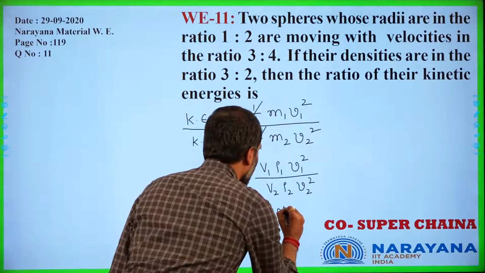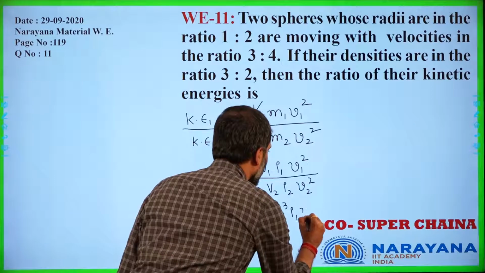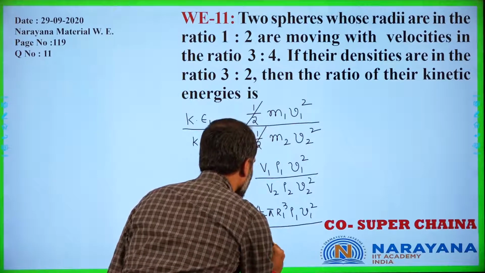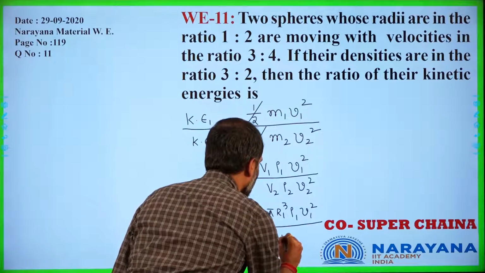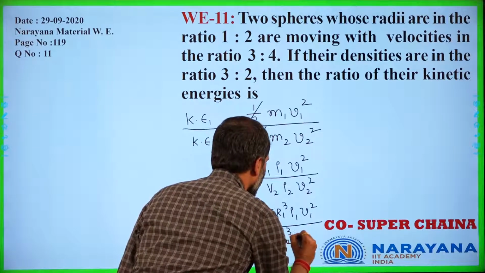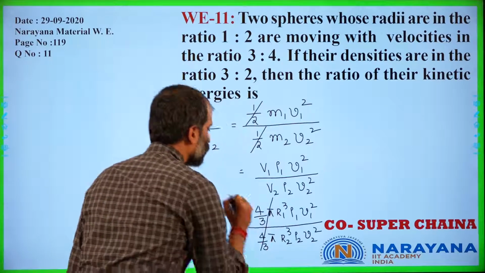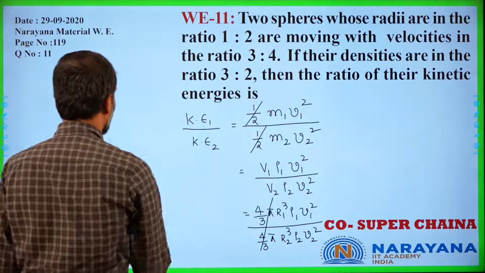So 4/3 pi r1 cube, rho 1 into v1 square by 4/3 pi r2 cube into rho 2 into v2 square. These two would now get cancelled off.